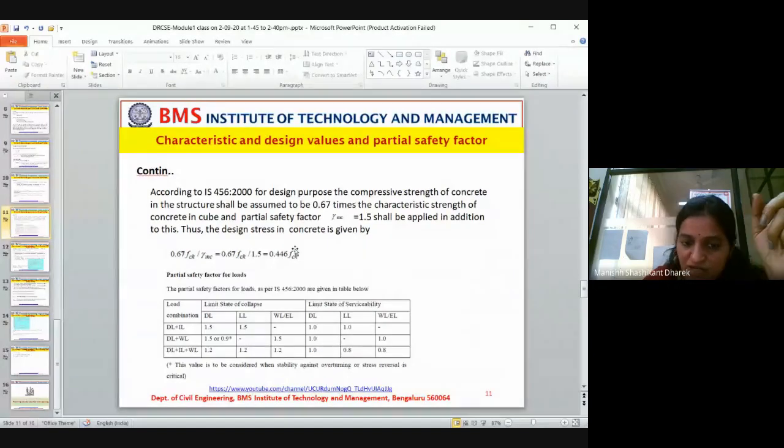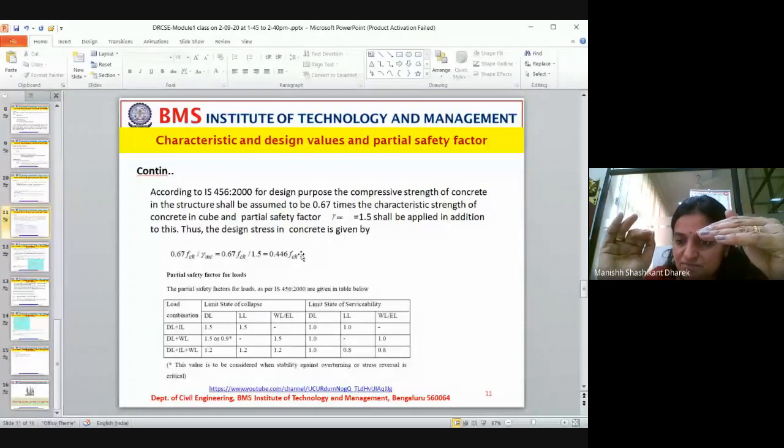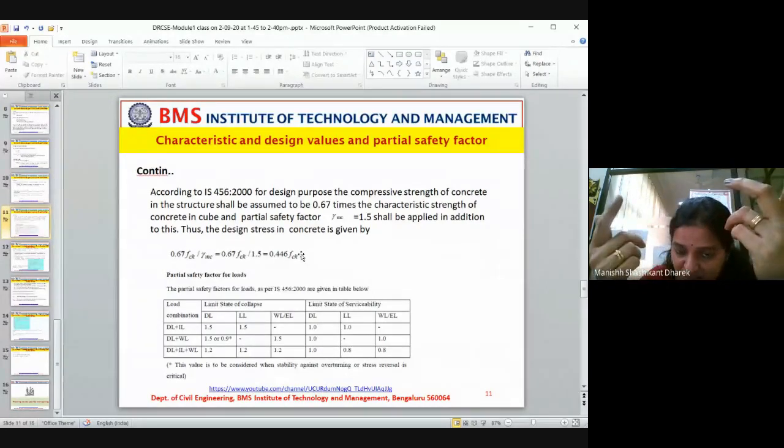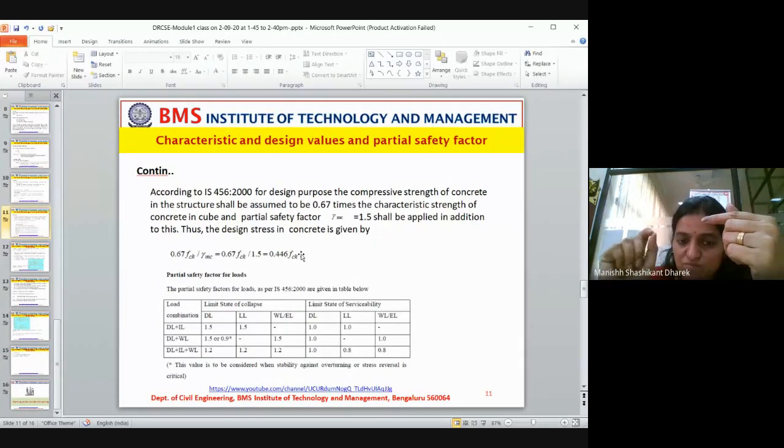So you remember this 0.446 fck. How did you arrive at 0.446 fck? It is the characteristic strength considered divided by the factor of safety. Here the partial safety factor is 1.5, so we have got 0.446. Whereas in tensile stress, we developed 0.87, because we have considered 100% of steel strength and the partial safety factor as 1.15.